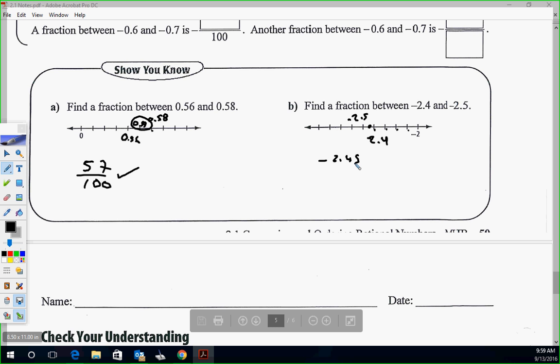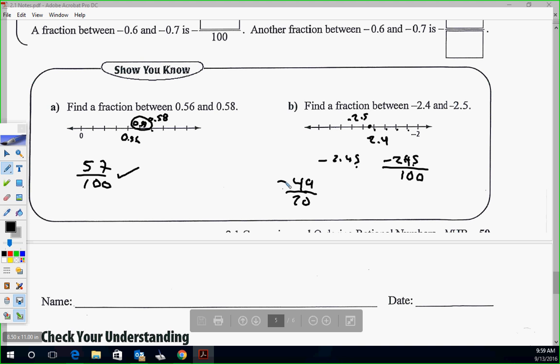But you have this right. So the one thing you need to do right now is just put that over 100. It's 245 over 100. I see what you're saying. I'll come look at it. But because we're in the hundreds place, we just write this, and now we just reduce. So 5 goes into that, 49/20, I think. So I think that would be our fraction in between them if you're using 2.45.